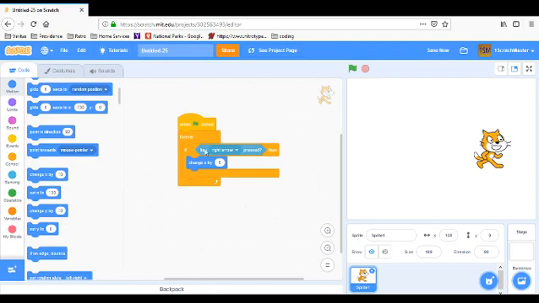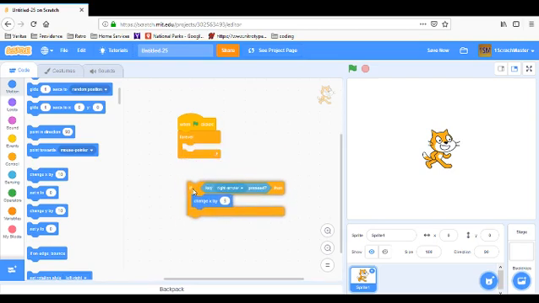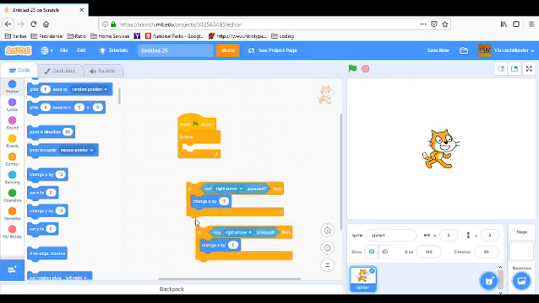So forever, if key right arrow pressed, then we're going to change the X by 5. No matter what the X is, it's going to change the X 5 steps from where it is. So we're going to put this back on 0, and we're going to do left arrow pressed. So if we take this, if right arrow key pressed, then change X by 5, and we just right click it, it gives us some options. We can delete all 3 of these blocks. We can add a comment to it, or we can duplicate it. We're just going to duplicate it, and now we have 2 of them.